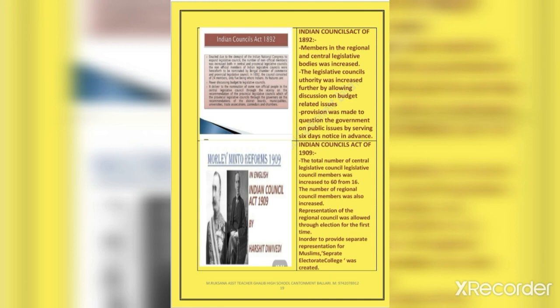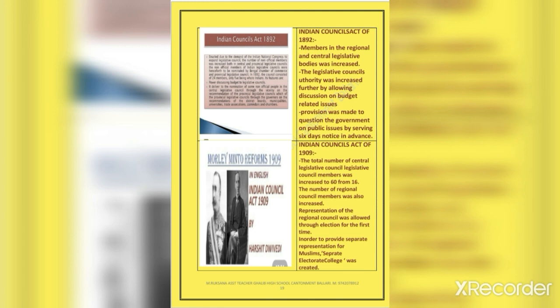The next act is the Indian Councils Act of 1909. This act is also called the Minto-Morley Reforms Act. During the formulation and implementation of this act, Lord Minto was the Viceroy of India and Lord Morley was the Secretary of State for India. This act was used to divide and rule India.